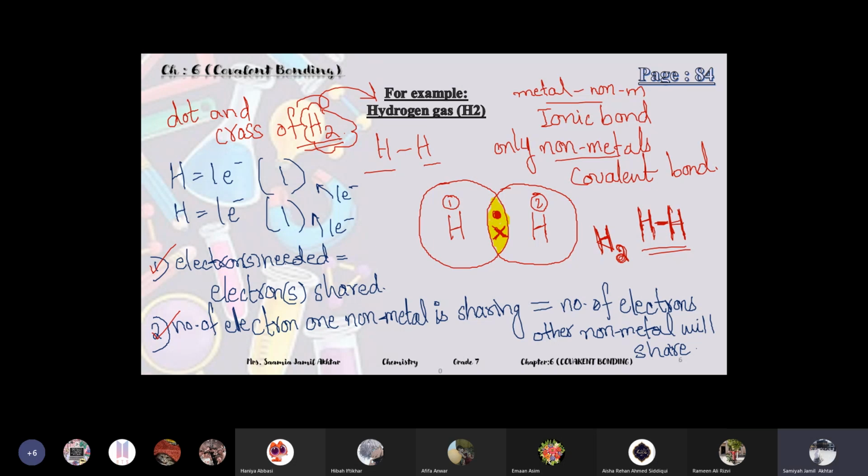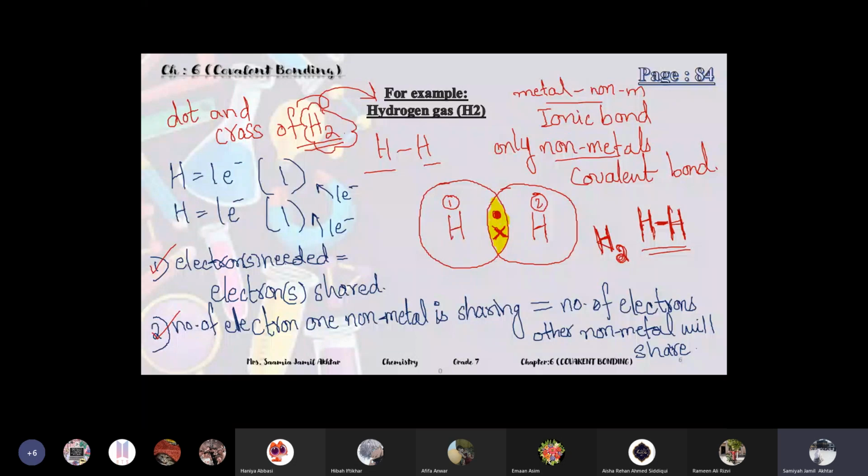Later on, I will tell you about the ball and stick diagram too for covalent bonding. It's very simple. I'll tell you in the other example. Is this example clear? Yes, Miss.